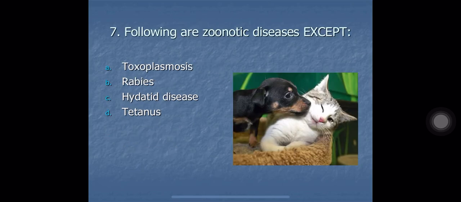Following are zoonotic diseases except A. Toxoplasmosis, B. Rabies, C. Hydatid disease, and D. Tetanus. A. Toxoplasmosis is acquired from cats. B. Rabies is acquired from dogs. C. Hydatid disease is also acquired from dogs. And D. Tetanus occurs because of a wound, lodgement of tetanus bacilli in the wound of a person. So the correct answer here is option D, tetanus. The other three diseases are zoonotic diseases. Tetanus is not a zoonotic disease.